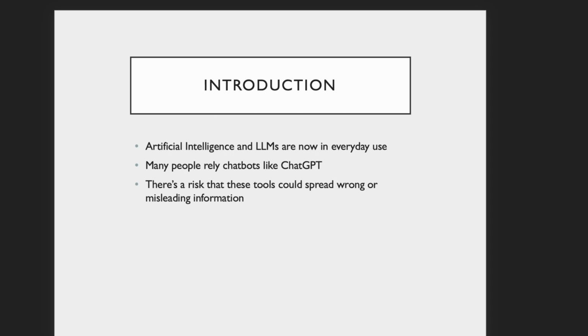These tools are helpful and fast, but they don't actually understand or process what they are saying like a human would process reasoning. They respond based on patterns in the data that they were trained on, and because of this, they sometimes give answers that sound correct but aren't always correct. So there is a risk that these tools could spread wrong information.